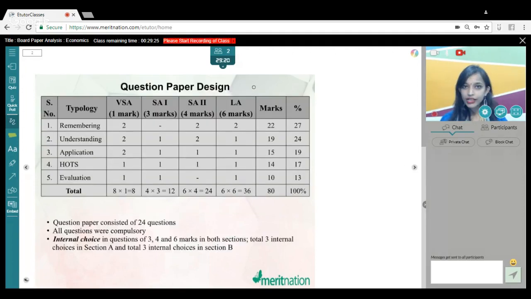So we all know the question paper design. It was a bit different from last year's paper because the total number of questions was only 24, which was much lesser as compared to 30 last year. Also, the total marks was 80 as compared to 100 last year. So obviously this was an added advantage to this year's students.